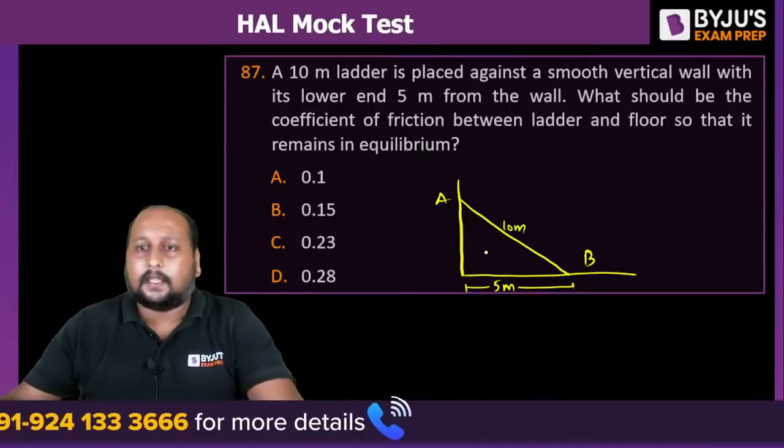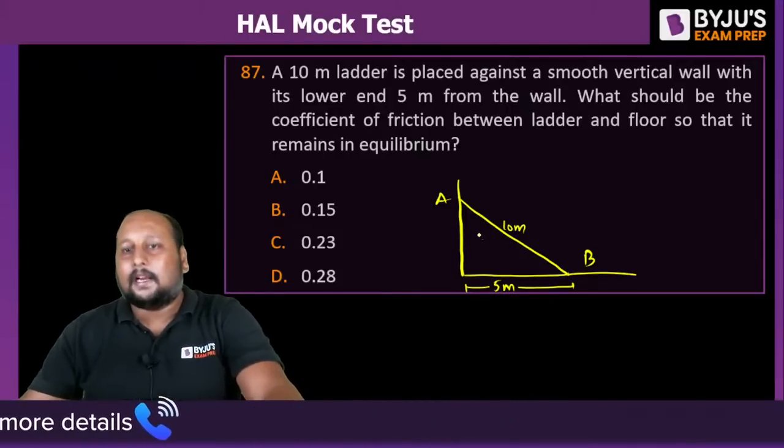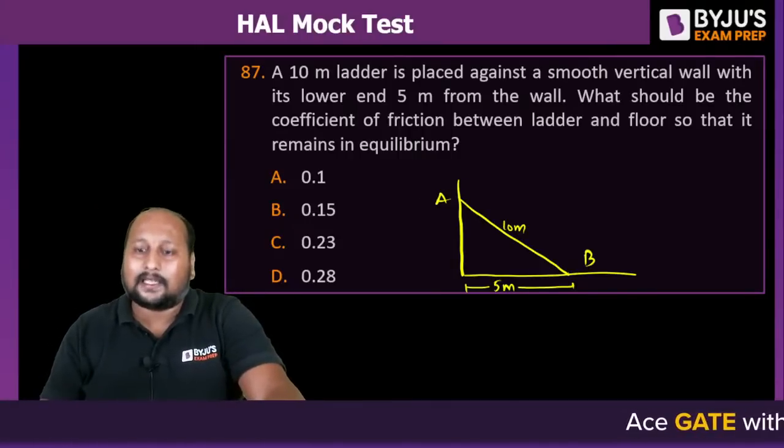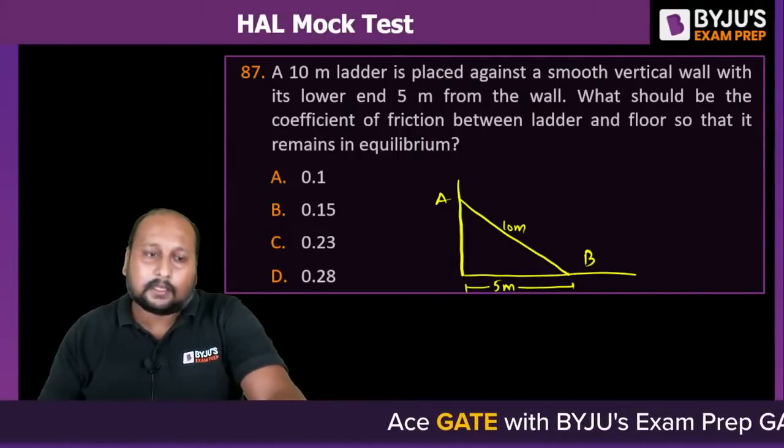They are asking what should be the coefficient of friction between the ladder and the floor so that it remains in equilibrium. This is a smooth wall. The vertical side is smooth. You have to calculate what is the coefficient of friction.